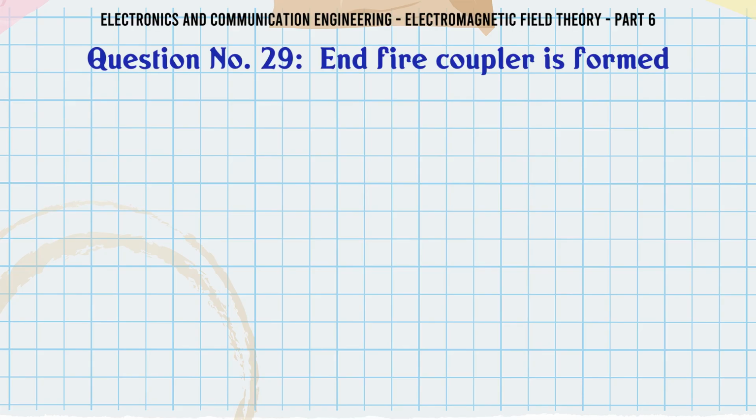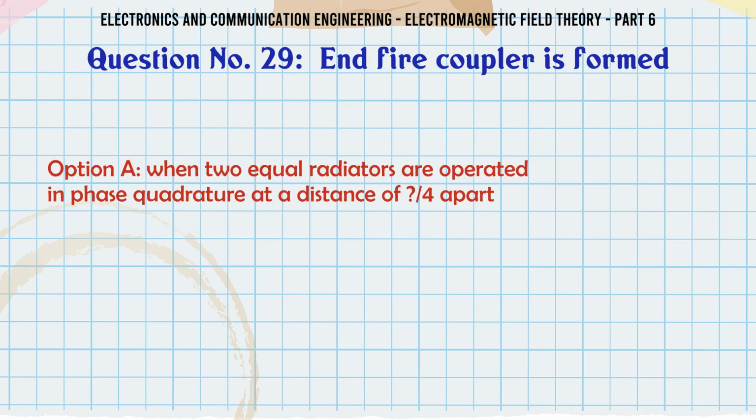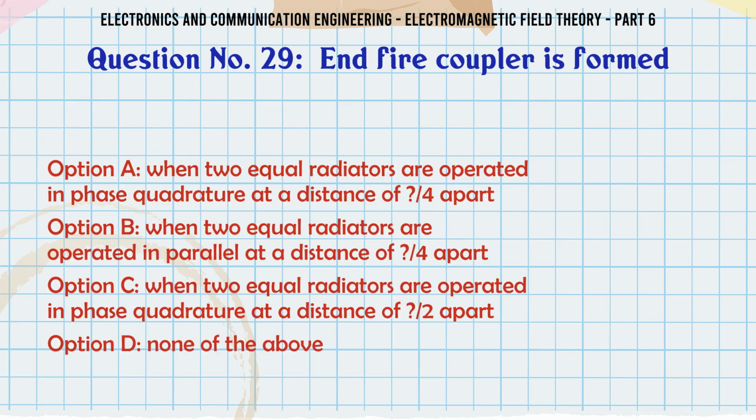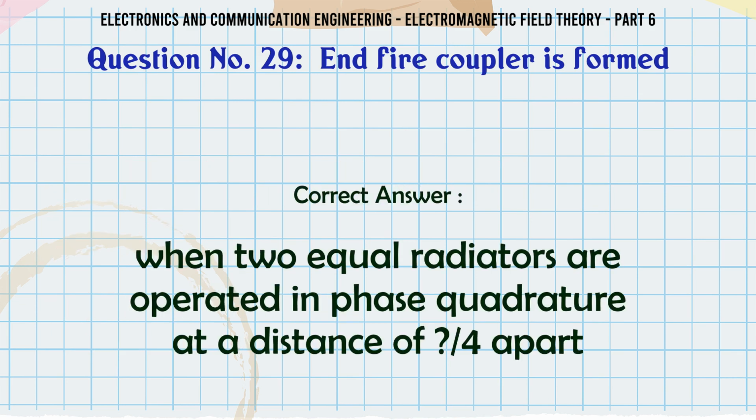End-fire coupler is formed. A, when two equal radiators are operated in phase quadrature at a distance of λ/4 apart. B, when two equal radiators are operated in parallel at a distance of λ/4 apart. C, when two equal radiators are operated in phase quadrature at a distance of λ/2 apart. D, none of the above. The correct answer is when two equal radiators are operated in phase quadrature at a distance of λ/4 apart.